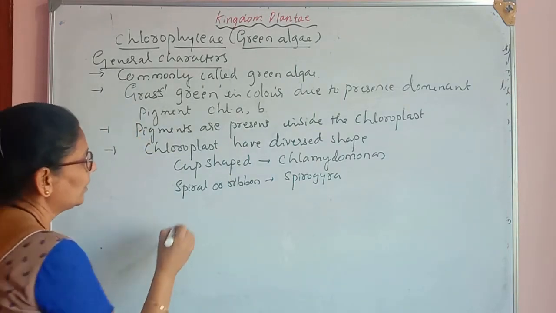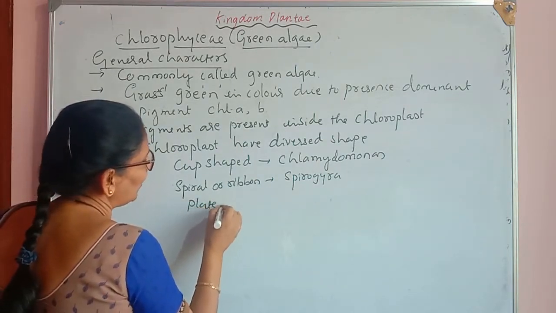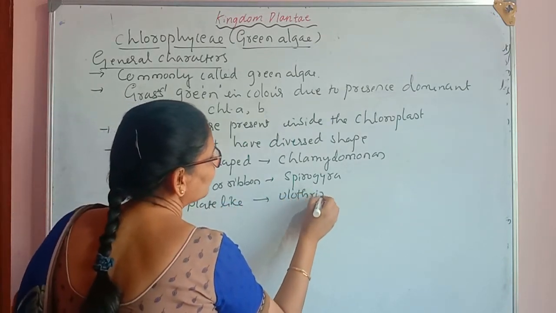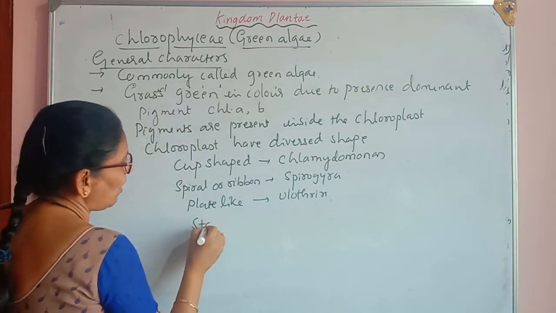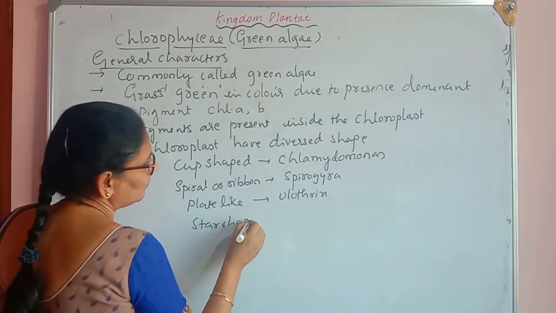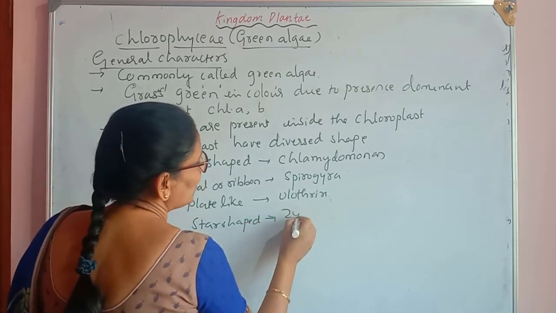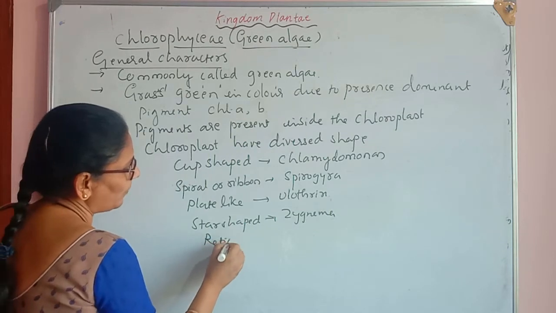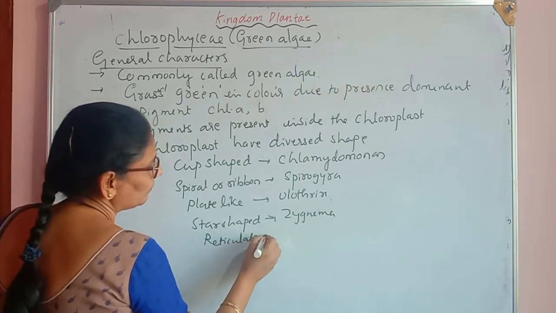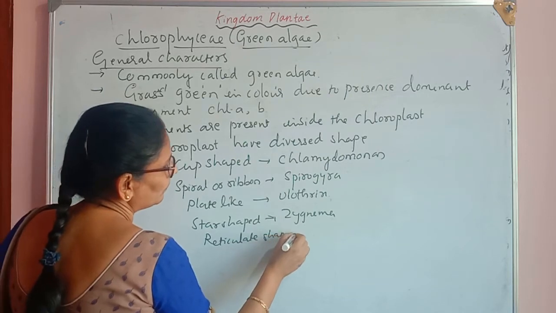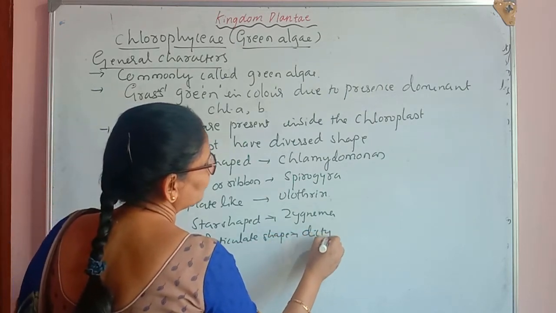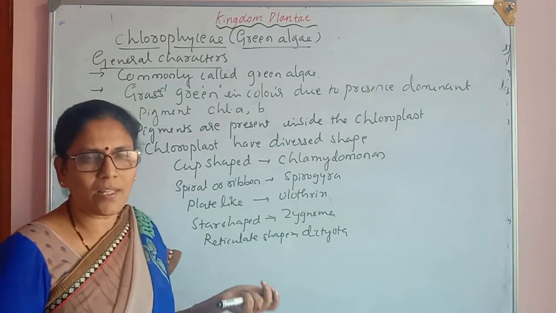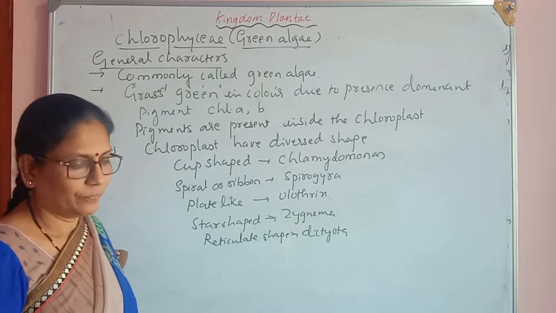It may be plate-like in Ulothrix, star-shaped in Zygnema, or reticulate in Dictyosphaeria. So like this, we may find diverse shapes of chloroplast in this group.